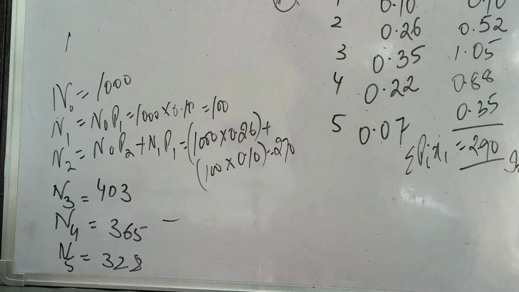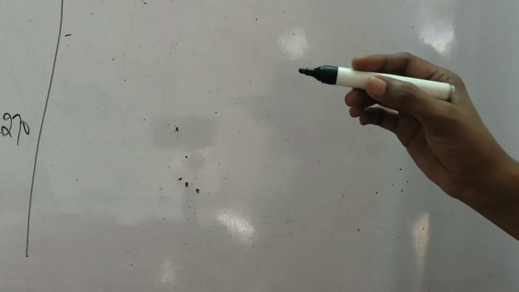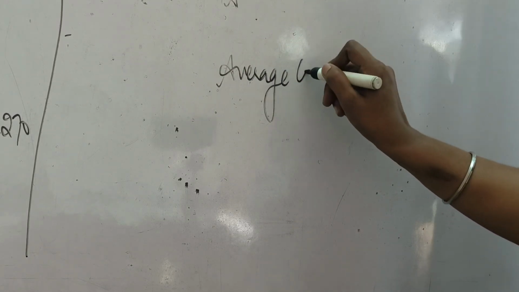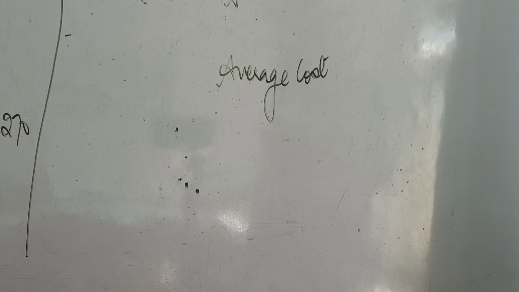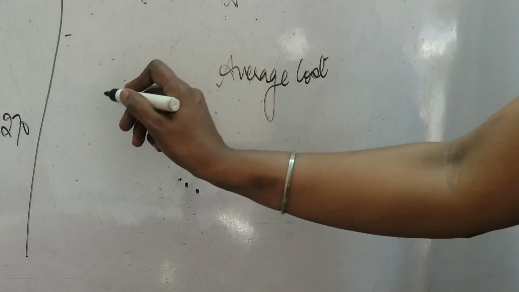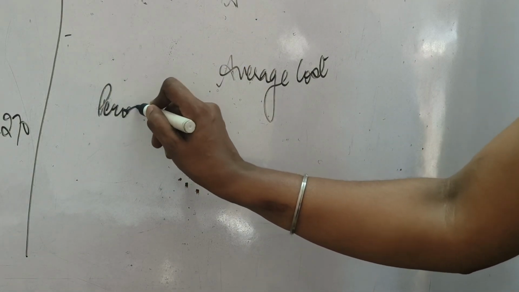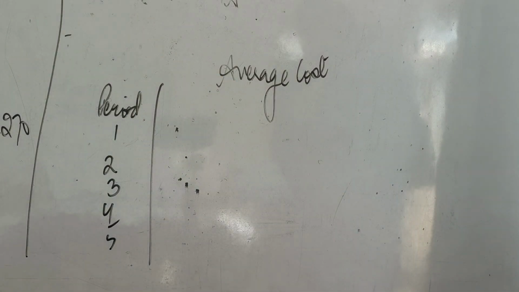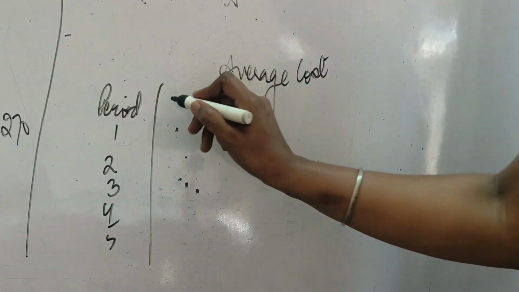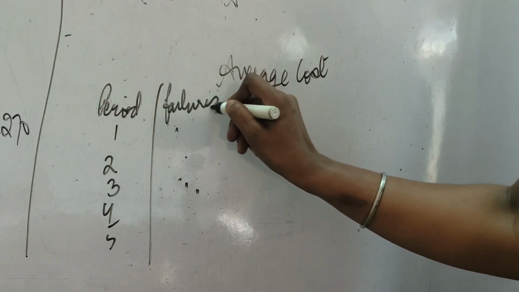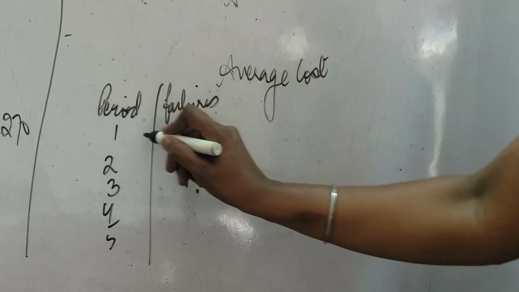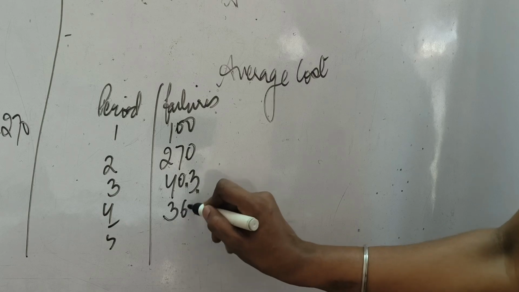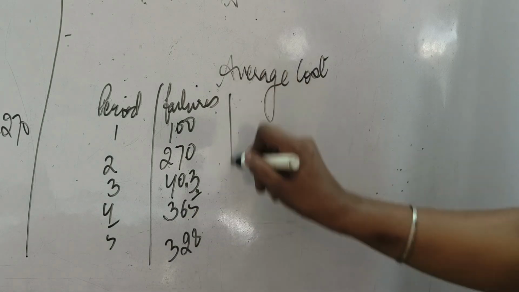What are the formulas? Now let's put this in the table. So the table is going to give you the average cost. That will be helpful just to identify which alternative is best. So the first column is the period or time. We have been given a 5 year time period. Then the number of failures that we just calculated from the formulas. So the first one was 100 failures in the first period, then 270, then 403, 365 and 328. So these are the failures.